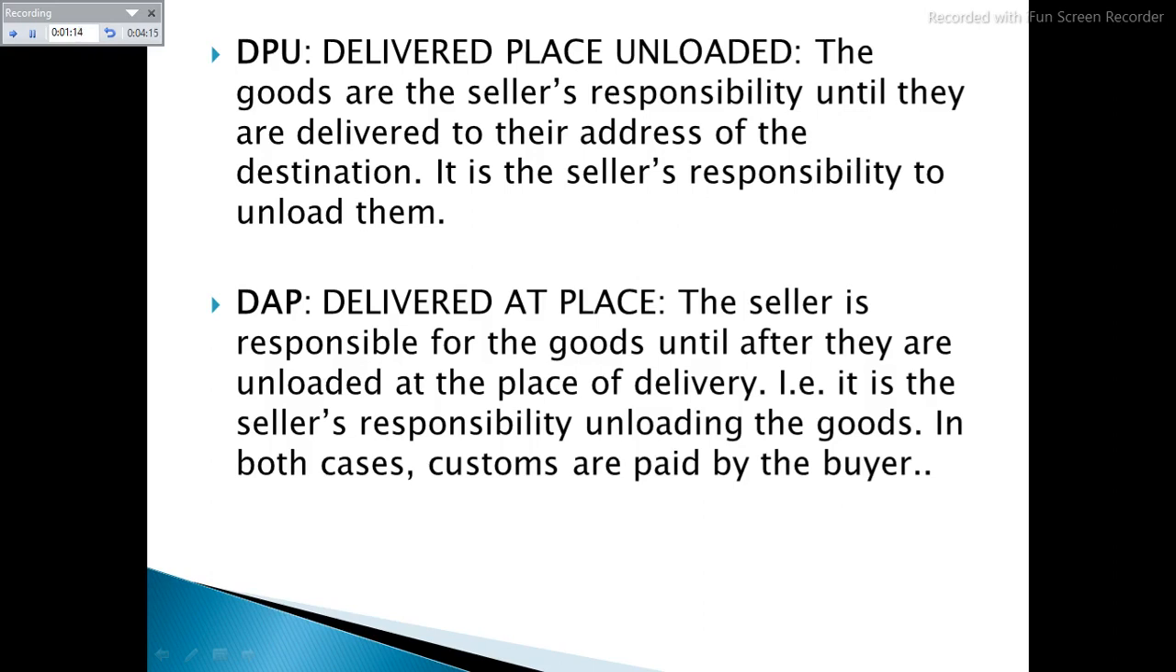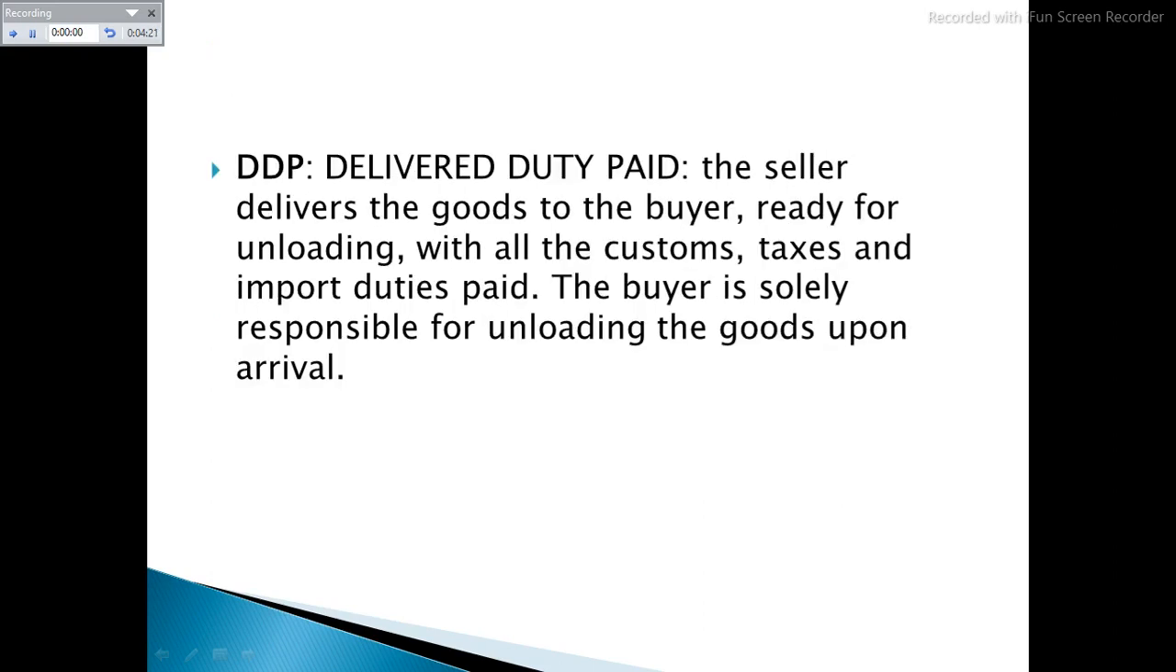Delivered Duty Paid. Seller is responsible for delivering the goods to the named place in the country of the buyer. Seller pays all the costs of bringing the goods to the destination, including import duties and taxes. No risk or responsibility is transferred to the buyer until delivery of the goods is made at the named place of destination.